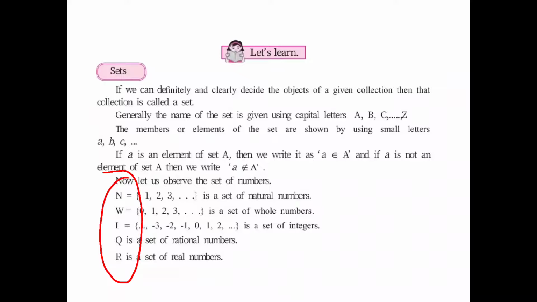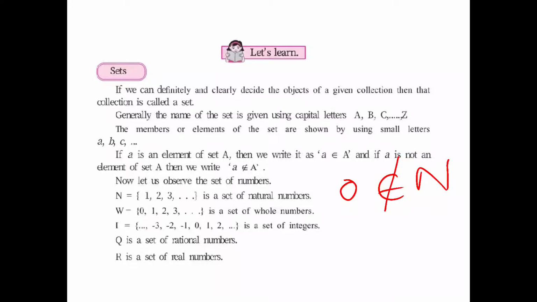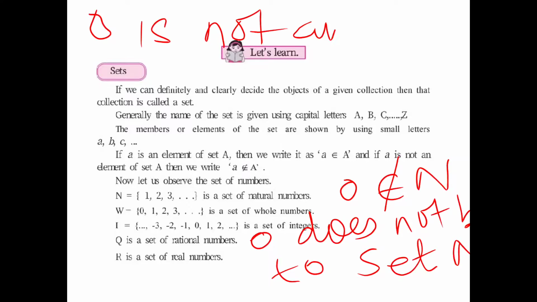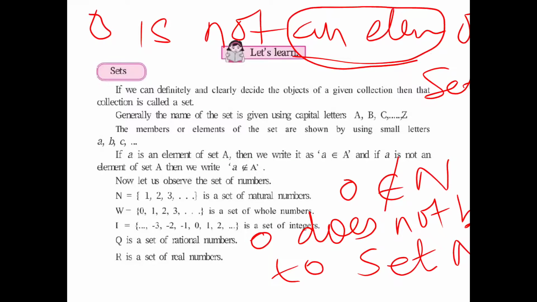Now I can write that 0 does not belong to natural set N. Instead of writing natural numbers, I'll write set N. Another way of writing this is 0 is not an element of set N, and you can replace element with a member.